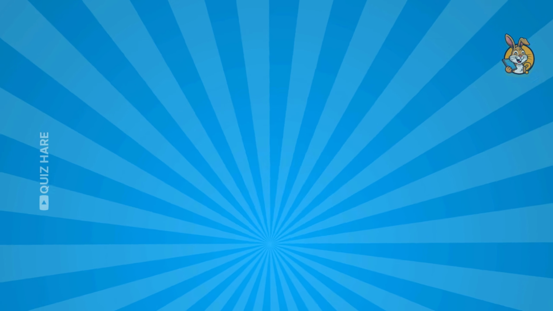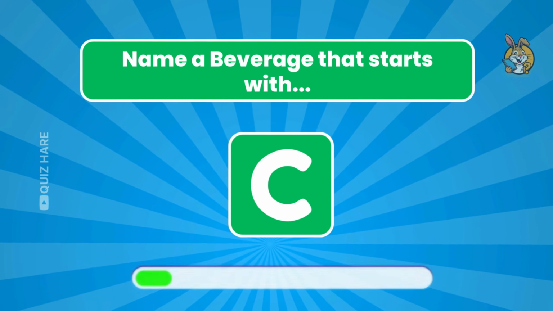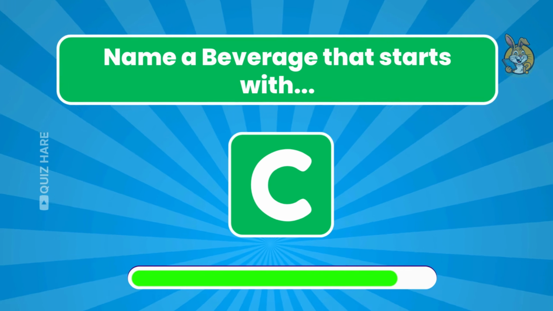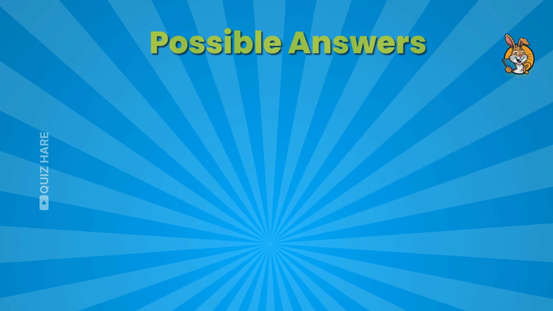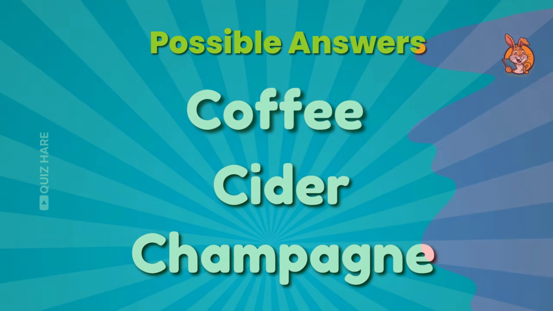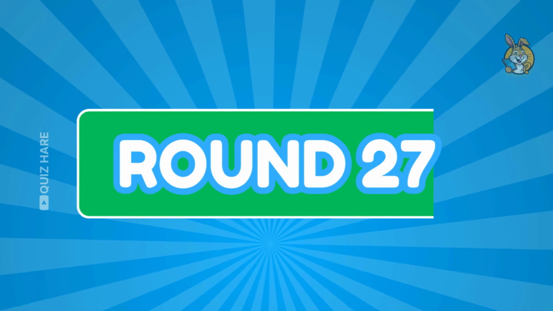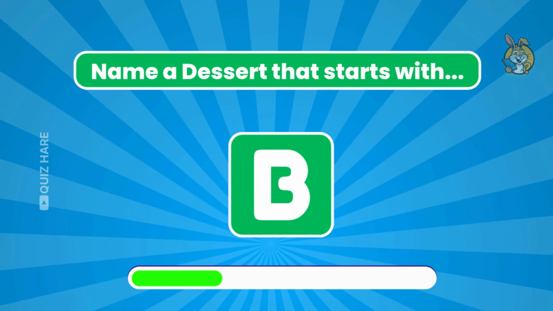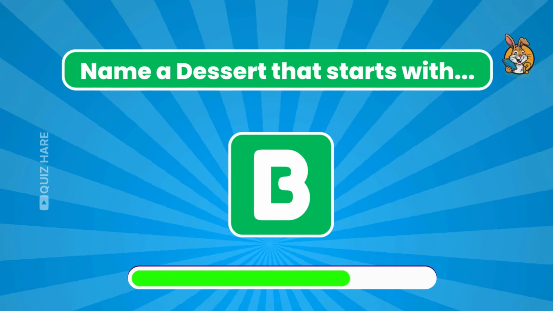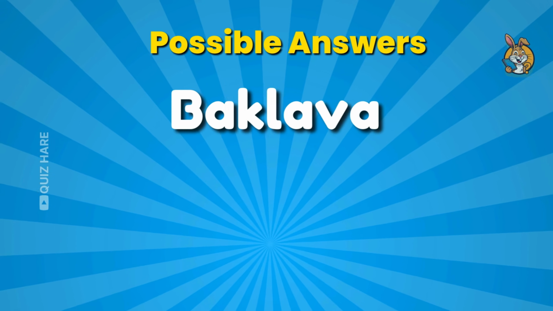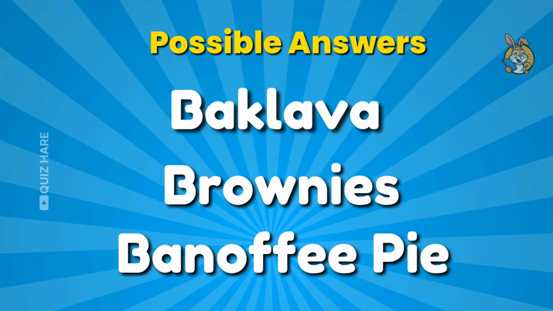Round 26. Name a beverage that starts with the letter C. Coffee, cider, and champagne. Round 27. Name a dessert that starts with the letter B. Baklava, brownies, and banoffee pie.